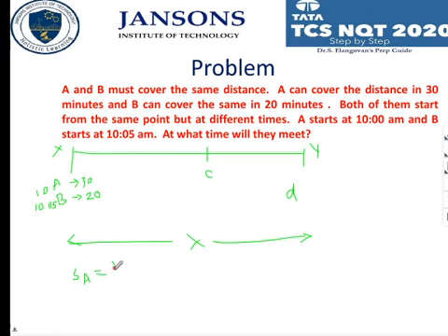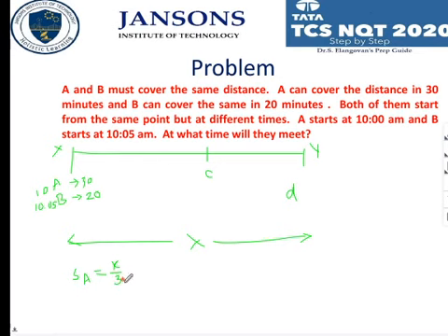Right? So this is X. X is the total distance and in 30 minutes he will cover this distance. So speed is equal to distance by time. Correct?